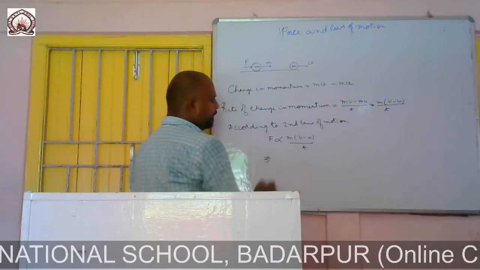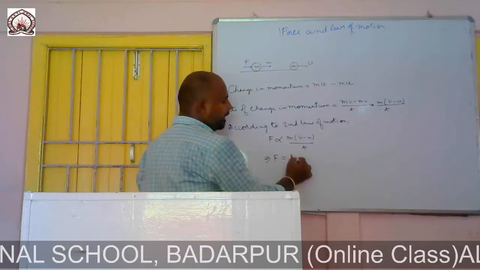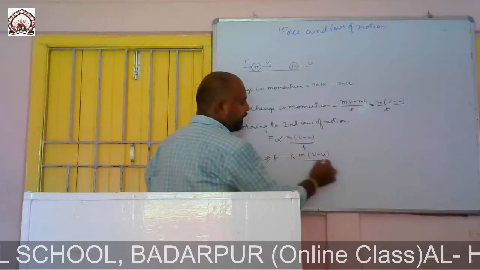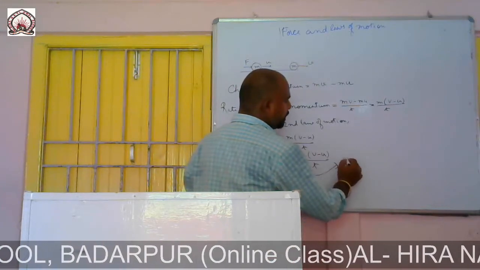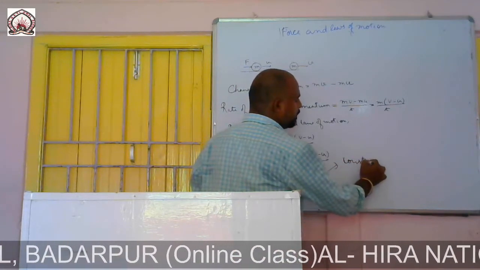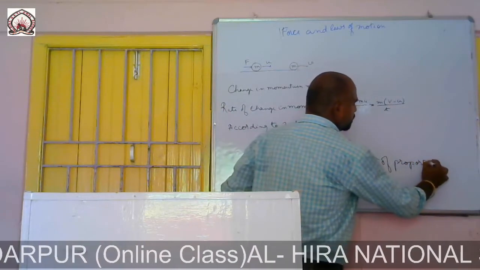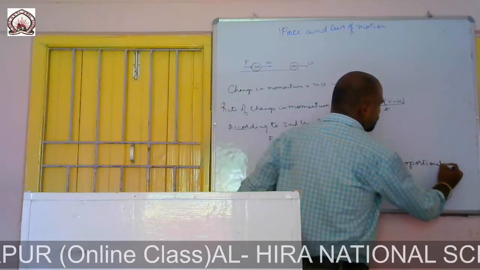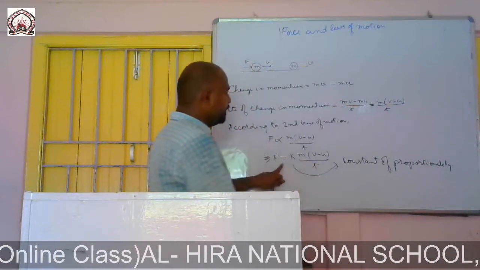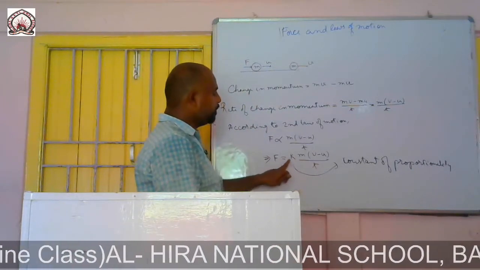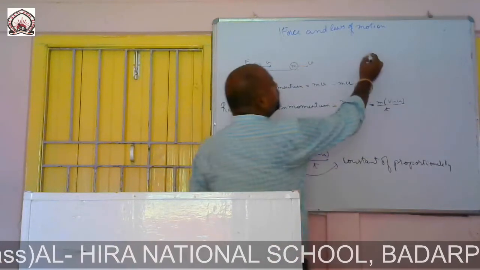Now if I remove the proportionality symbol, we have to put a constant, that is K into m into v minus u by t. This K is known as the constant of proportionality. Okay. Now F is equal to K into m into v minus u by t.